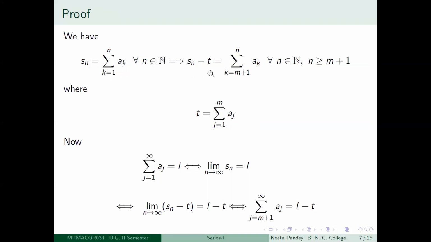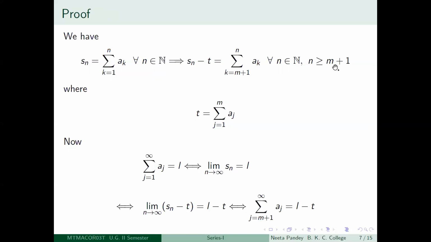Then what is Sn minus t? Sn was summing from 1 to n and t is summing from 1 to m. So Sn minus t is defined for n greater than or equal to m plus 1. Actually you could include the mth term also, then you would get a 0, so let us ignore that one.